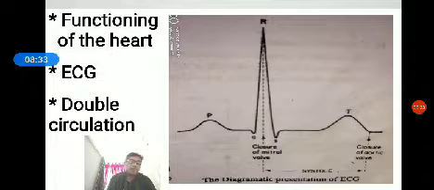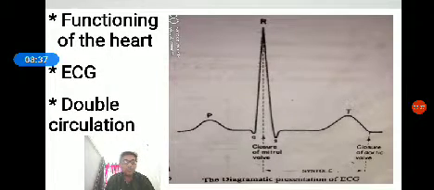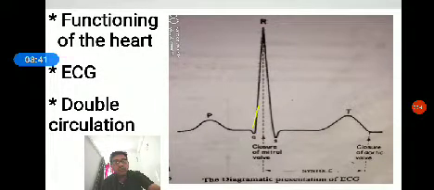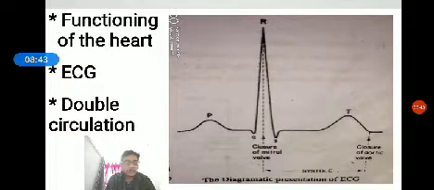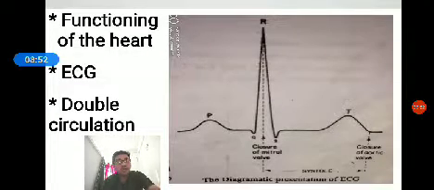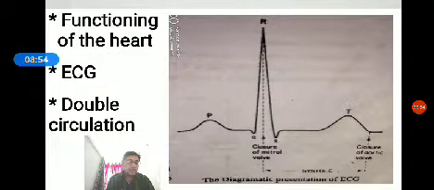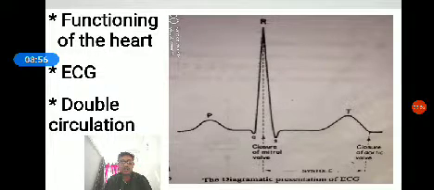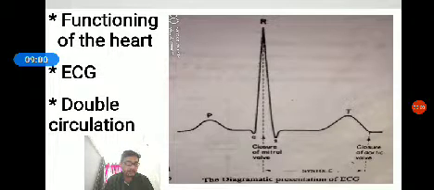The P wave represents the electrical excitation of the atria, or contraction of both atria. The QRS complex represents the depolarization of the ventricles, or ventricular contraction. The T wave represents the return of the ventricles from the contraction phase to the relaxation phase, or repolarization phase.